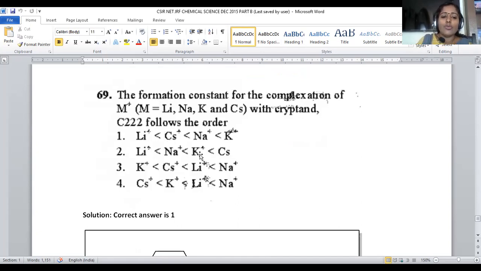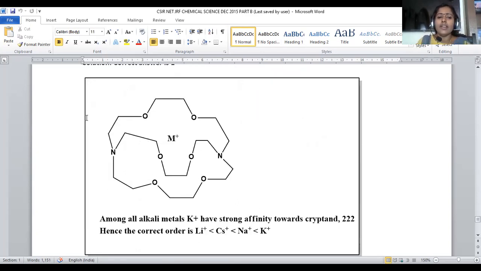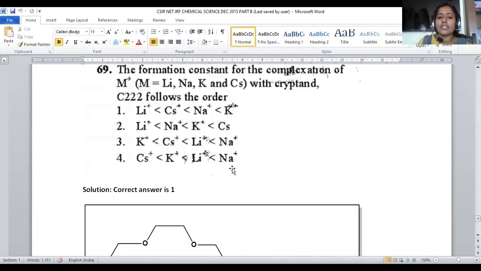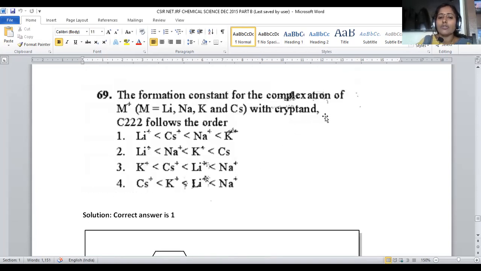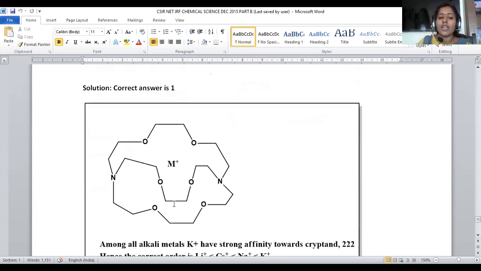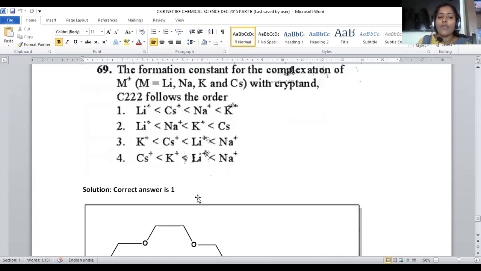Cryptand C222 was taken, right? It is a kind of crown ether type of molecule where we have oxygens in this cyclic system. Only oxygens there is called crown ether. And when nitrogen is also present, that is called cryptand. So nitrogen is also present in the system.